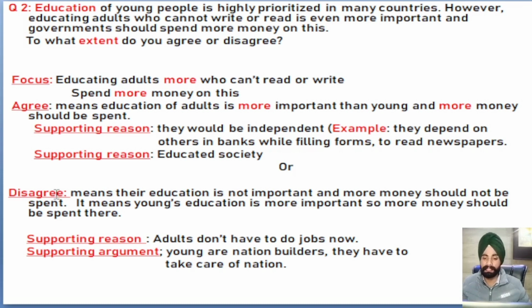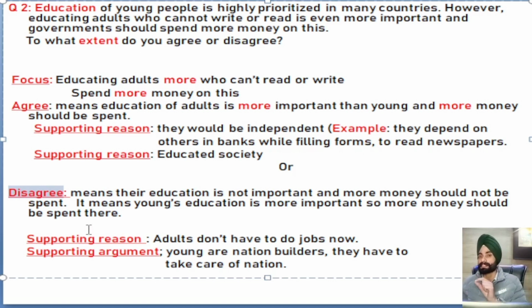So I have given reasons for both sides. As this is an extent essay, you can also write on agree and disagree both sides. What we just have to do, if I go for agree, it means I would say that adults' education is important and we should spend money on it. I will also explain why we need to spend less money on young ones' education. And if I go for disagree, then I will explain why we need to spend more money on young ones' education and why we need to spend less money on adults' education.